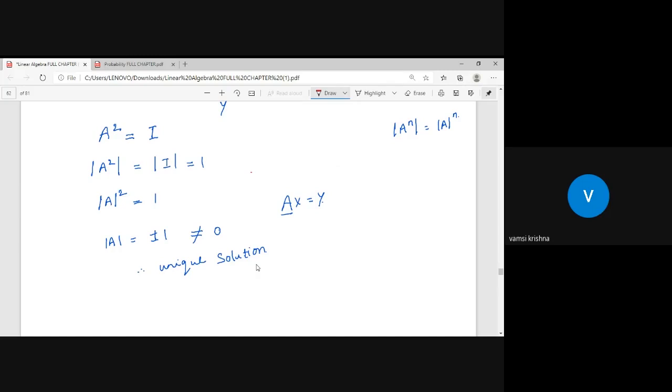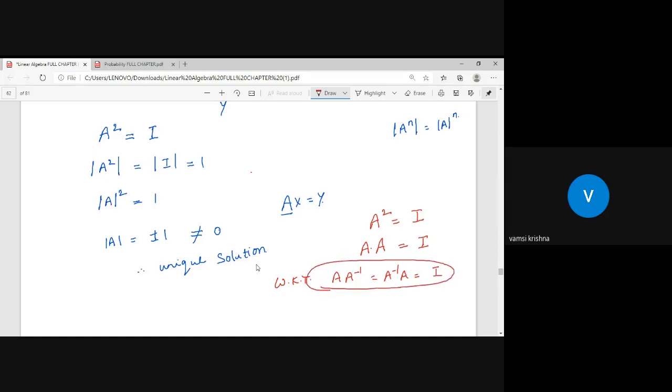And some students can tell the solution in another way also. They can say something like this: sir, A square is equal to identity. Can I write A square as A into A is equal to identity? Sir, but already we know the property that A into A inverse is equal to A inverse into A is equal to identity.